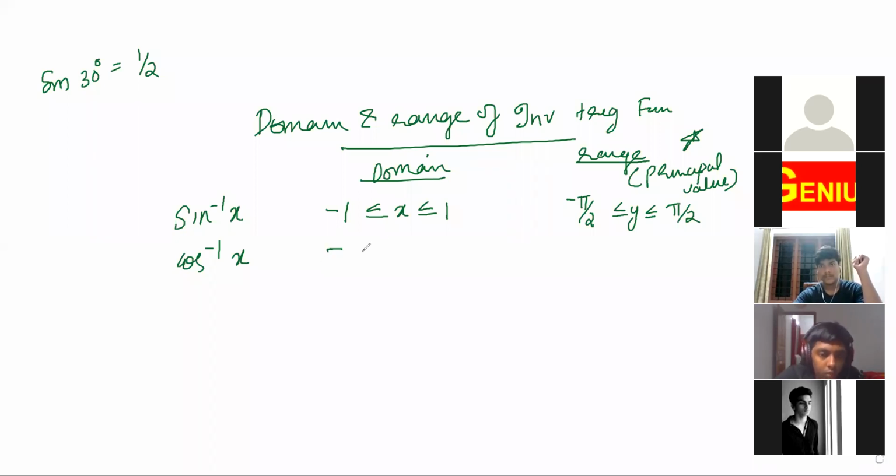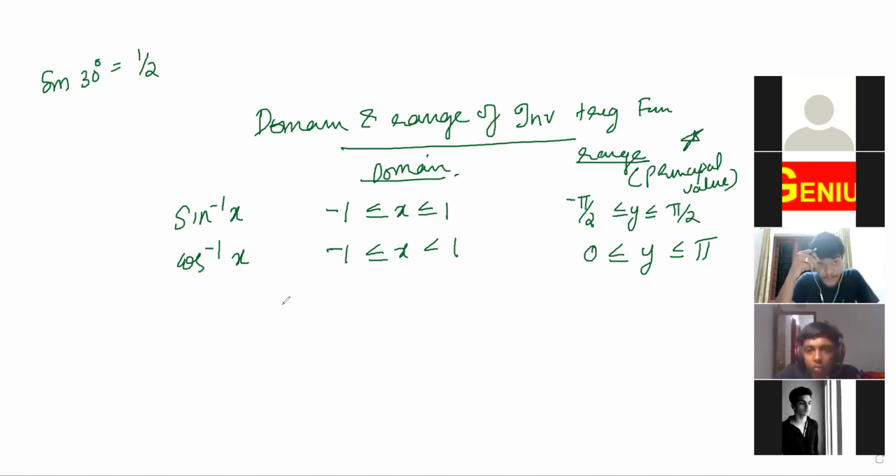Cos inverse x: -1 less than or equal to x less than or equal to 1. Same. Now the equal to is coming. So I'm saying again, no need to learn this domain by heart. You have to learn this range by heart. For finding the principal value, you need that. So for cos, it is 0 less than or equal to y less than or equal to pi.